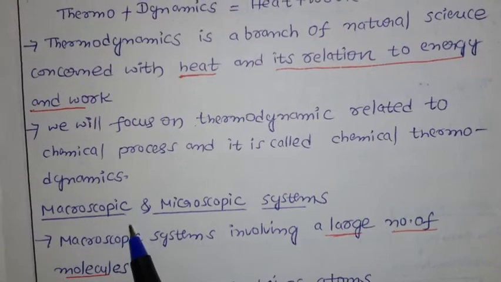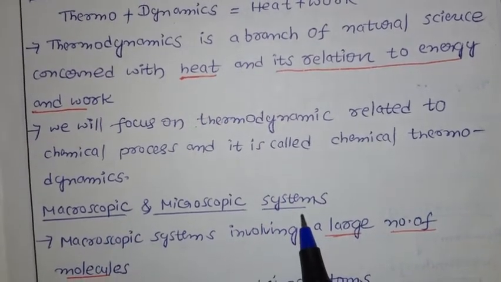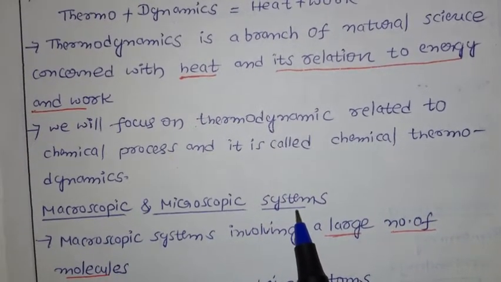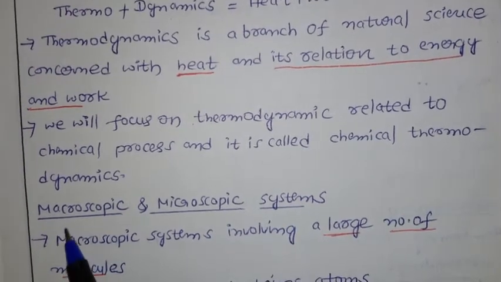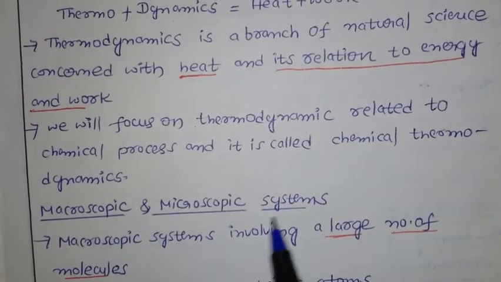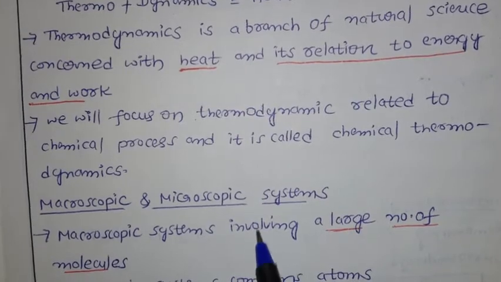Now here we have a few terminologies. Here we have the macroscopic and microscopic systems. Let us discuss first what is the use of that, I will discuss later. Now here we have the macroscopic and microscopic systems. What is the meaning of this?